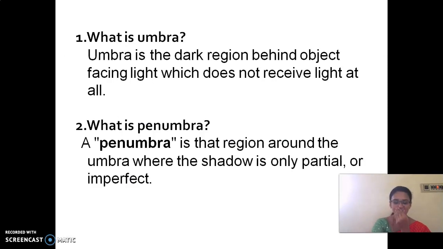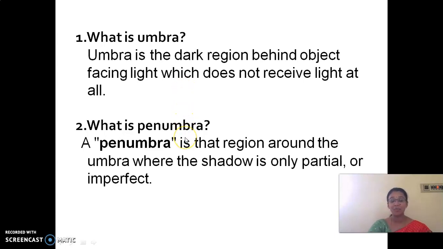Okay. So next we had seen what? Umbra. Yes, we stopped over here in the last class. Umbra is the dark region behind an object. It is the dark region behind an object facing light, which does not receive light at all. It does not receive any light.